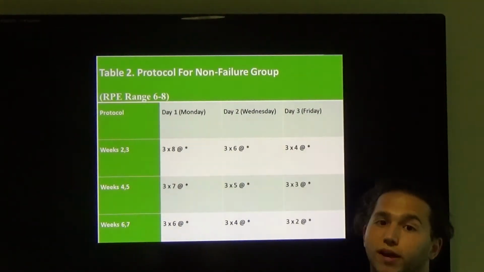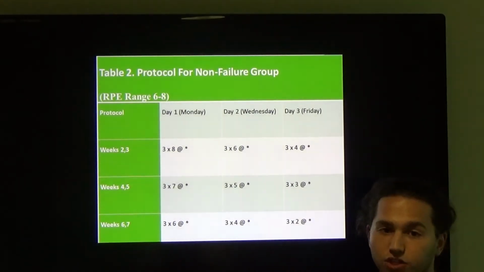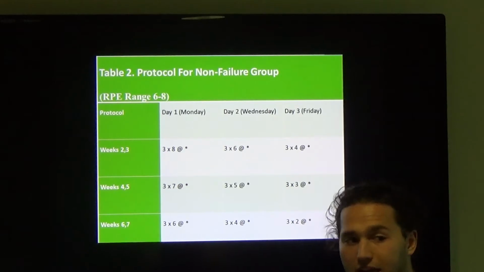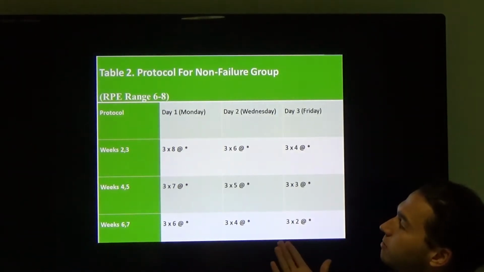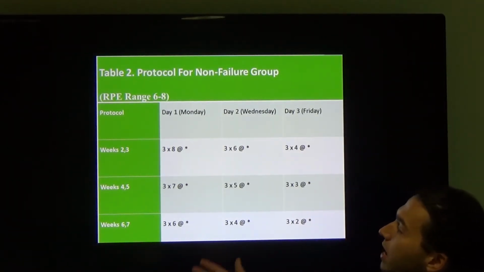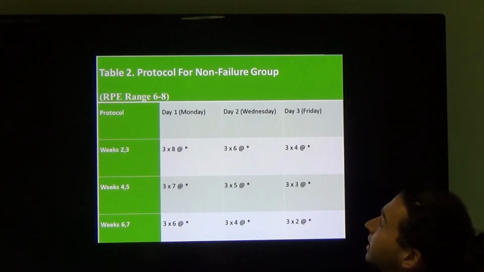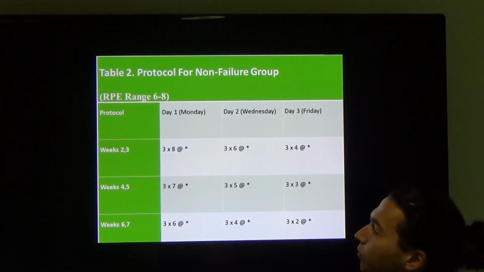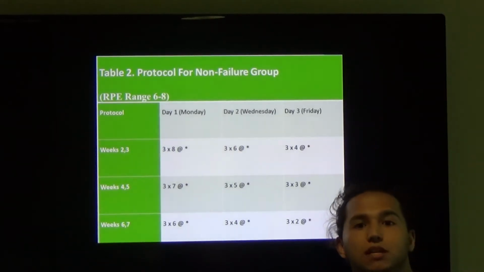For the non-failure group, we're asking that you're going to be within an RPE range of 6 to 8. So again, weeks 2 and 3 are the same, 4 and 5 are the same, 6 and 7 are the same, but here we're actually giving them prescribed repetitions to do. So we have a 3x8 on Monday, 3x6 on Wednesday, and 3x4 on Friday to start with. And the load is going to be based off what they complete the previous week.